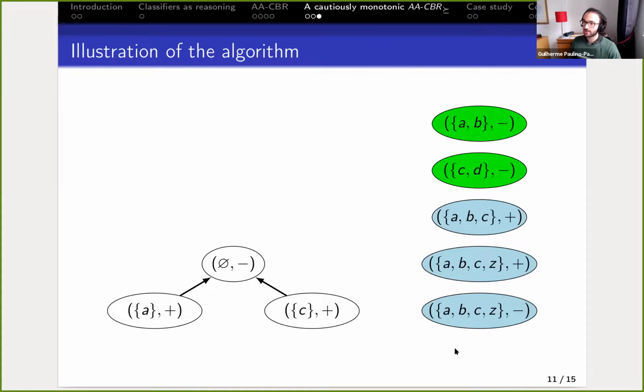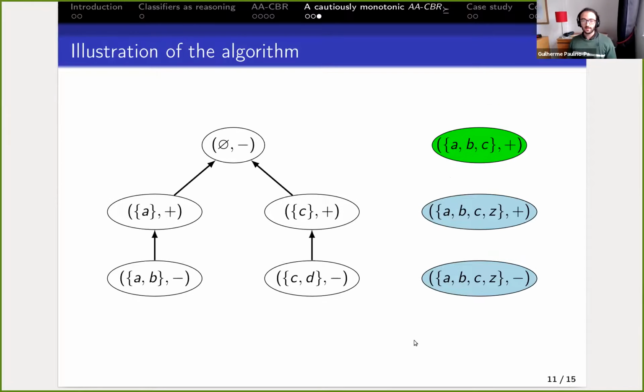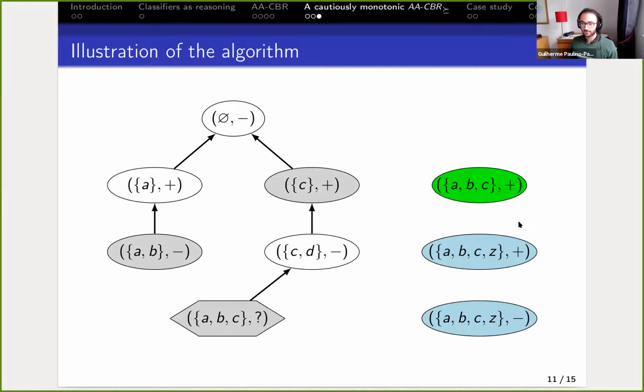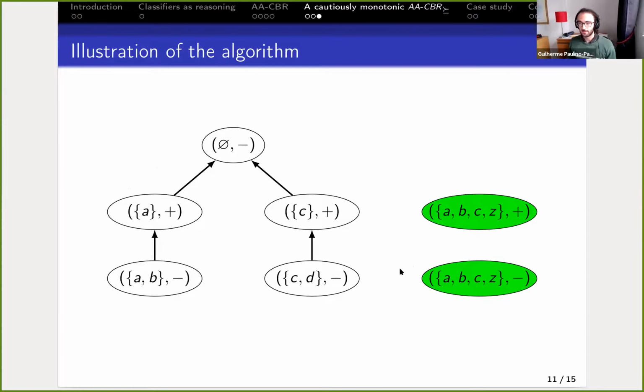And then we continue. The next ones would be AB minus and CD minus, and again, for each of those, the prediction would be plus due to the other cases we have already added. And then they are surprising, and we add them. Next is ABC plus, and that's the same example as we have just seen. Whether it is surprising or not, let's query for it. We found out that the prediction is plus, therefore it's not surprising, and thus it's not added. And then finally, we consider the last one remaining.